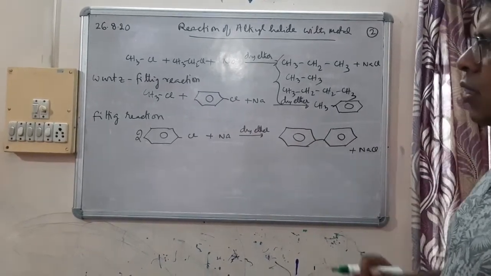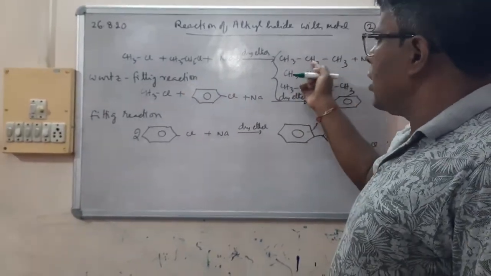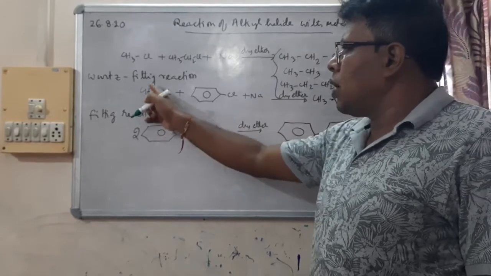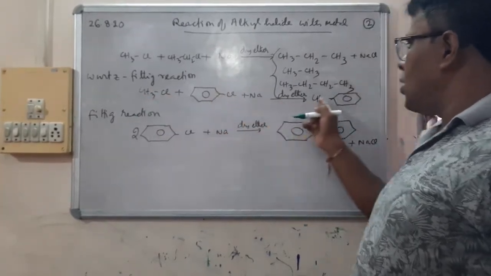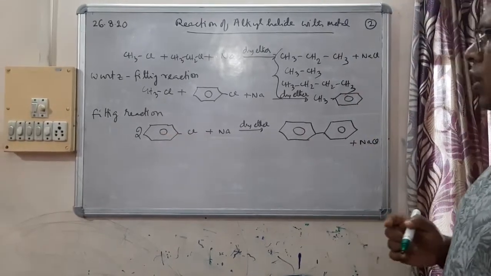So this reaction is called Fittig reaction, where the two parts that are joining both are aryl. Then it is called Fittig reaction. If two parts are both alkyl, then it is Wurtz reaction. If one part is alkyl, another part is aryl, Wurtz-Fittig reaction. If both the parts are aryl, then Fittig reaction.